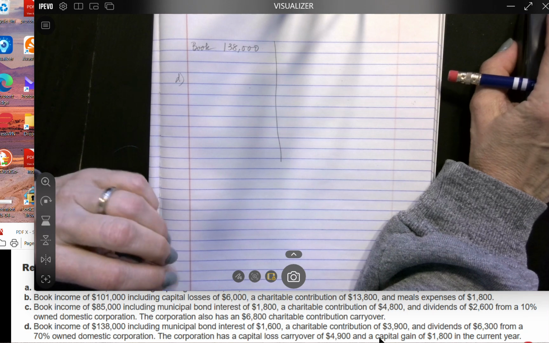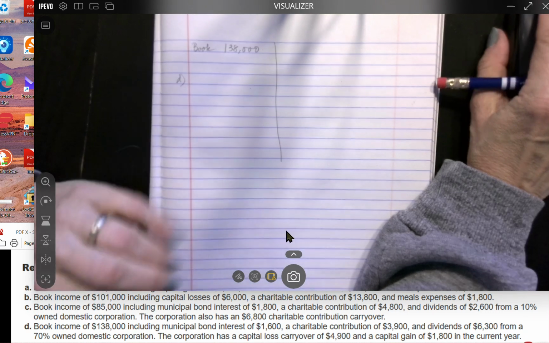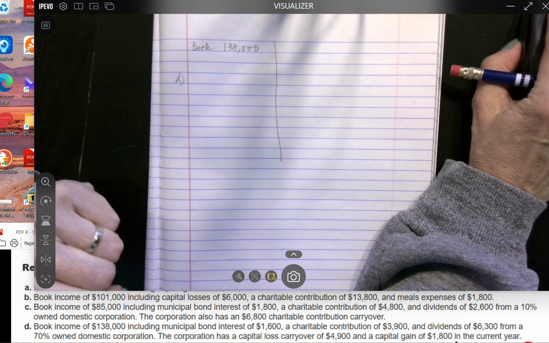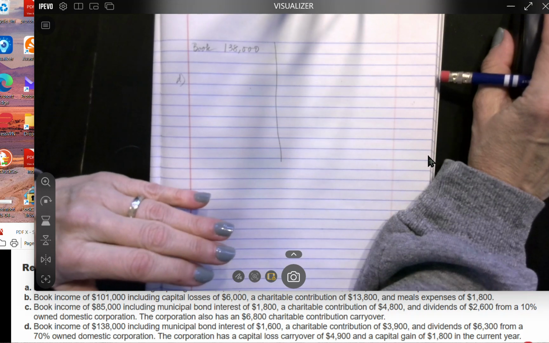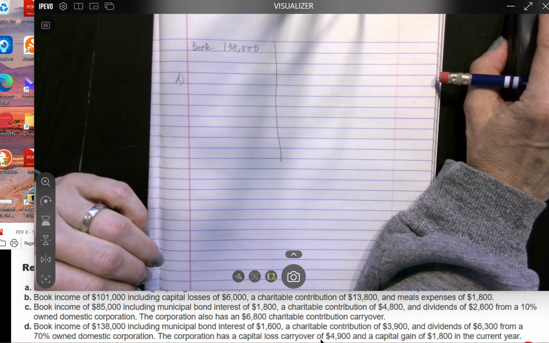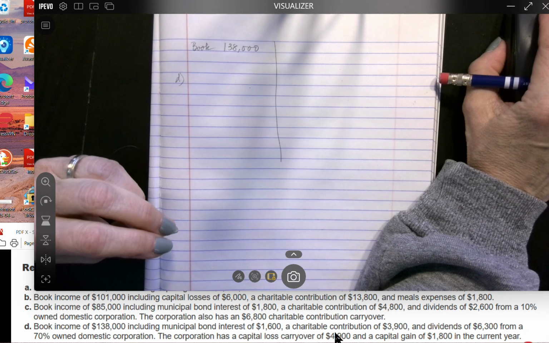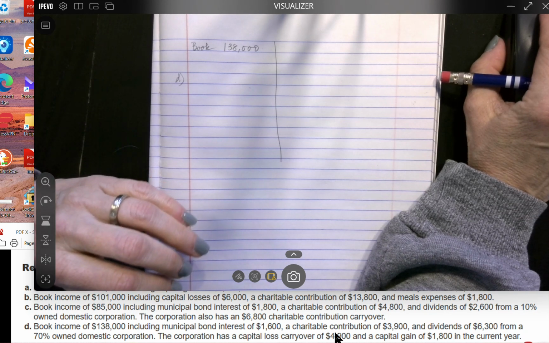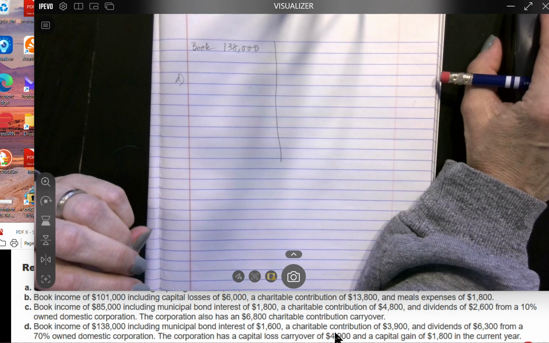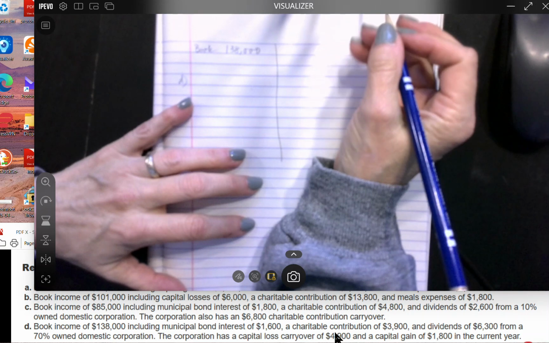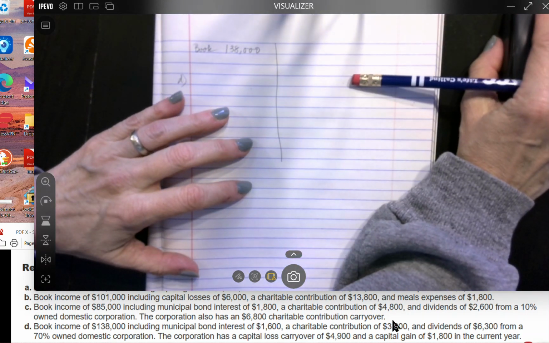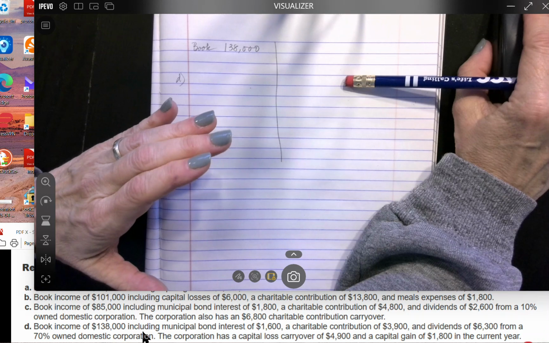Well, what does that mean? That means that in their book income, they had $1,800 of income, but for tax purposes, they're going to get to offset that $1,800 with some of that $4,900. So do we have any? Yes, we have a charitable contribution. So remember, we've got 10%. And actually, this is pretty simple. We don't even have to do the charity